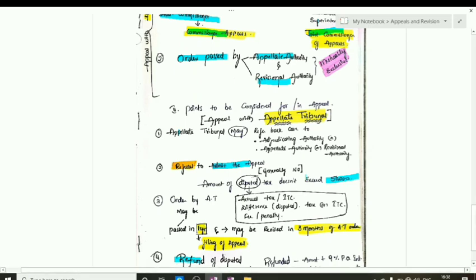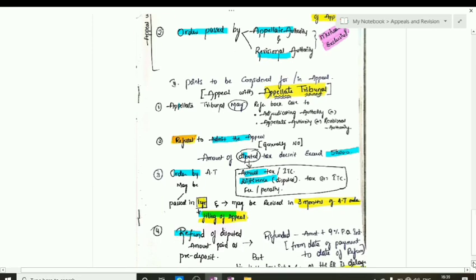But this applies if and only if the disputed amount, that is the actual tax or the ITC, or the disputed difference of the tax amount or the fee or penalty, is lower than 50,000. Also, the order is to be passed by the appellate tribunal within 1 year of filing of the appeal. Also, he has the power to revise the order passed by him within 3 months of the date of the order passed by the appellate tribunal.